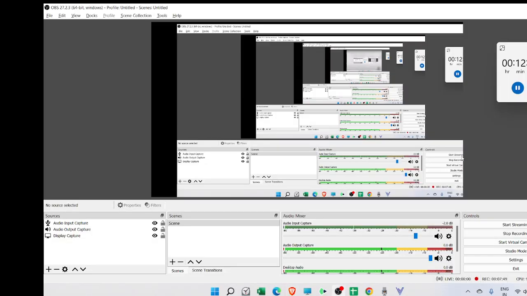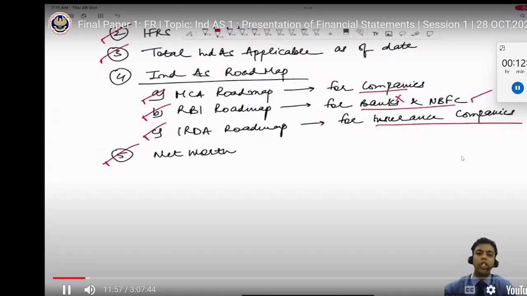What it says: share capital. Share capital includes equity share capital and the preference share capital. Second, reserve and surplus. We need to take total reserve and surplus which is appearing on the face of the balance sheet. After that, we need to exclude amalgamation reserve. After that, we need to exclude revaluation reserve. After that, we need to exclude any miscellaneous expenditure which has not been written off. This net worth needs to be tested as per the standalone financial statement of the company and not as per the consolidated financial statement. Right?